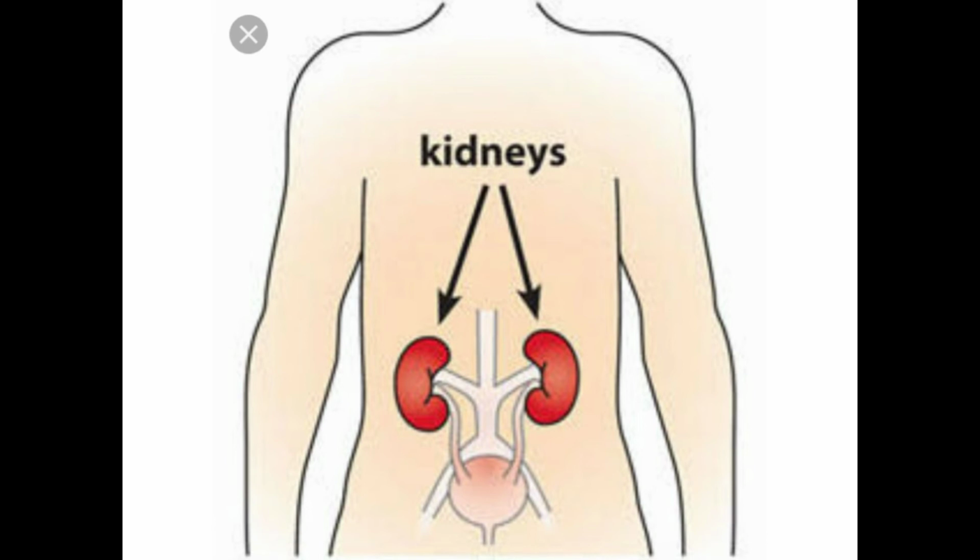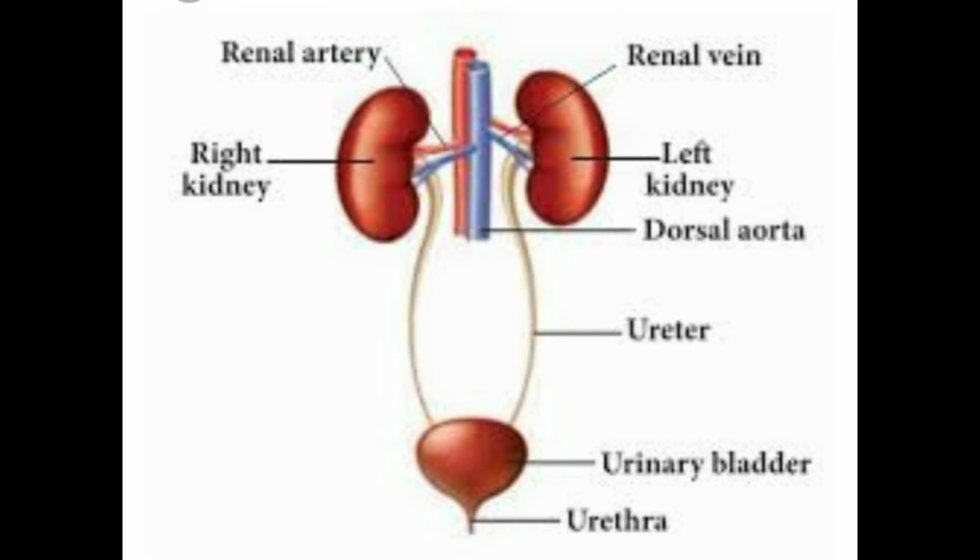Kidneys. Kidneys are two dark red bean-shaped organs, one on each side of the backbone. All the blood in the body enters the kidneys through the renal artery. It is a large artery which gets divided into smaller ones inside the kidneys. Urea is a soluble unwanted chemical substance which needs to be thrown out from the body.